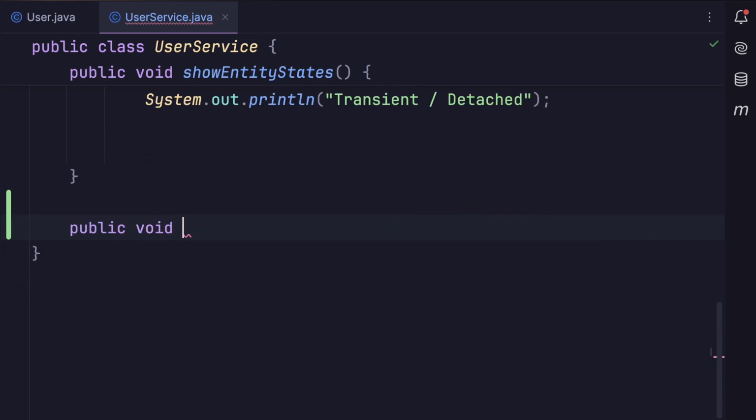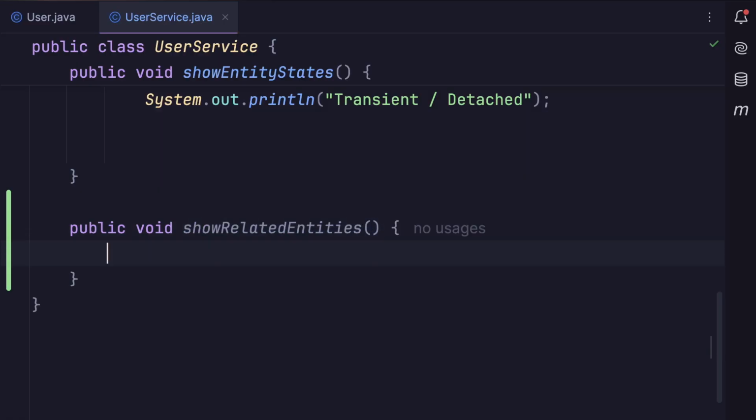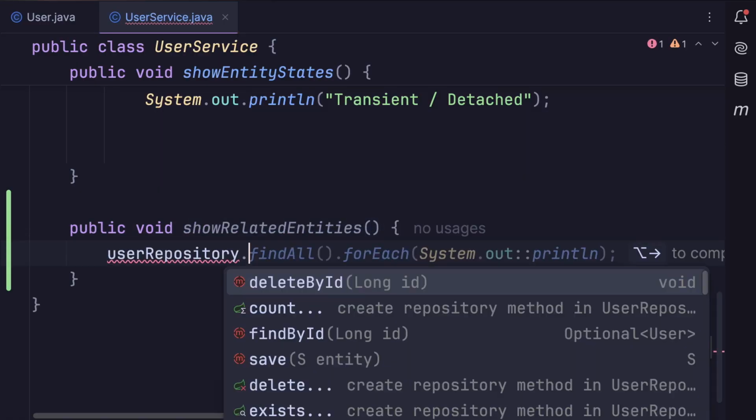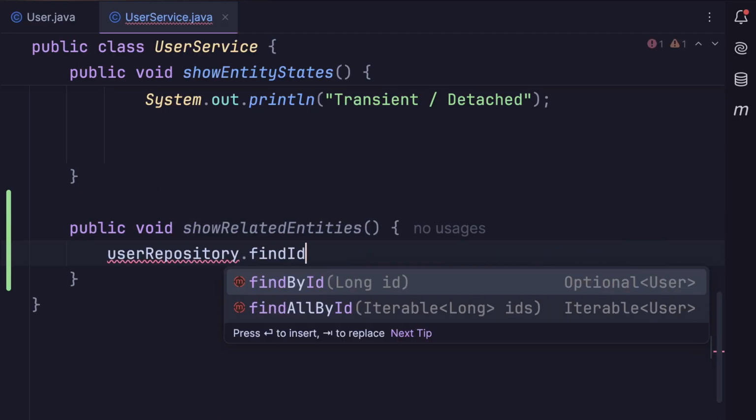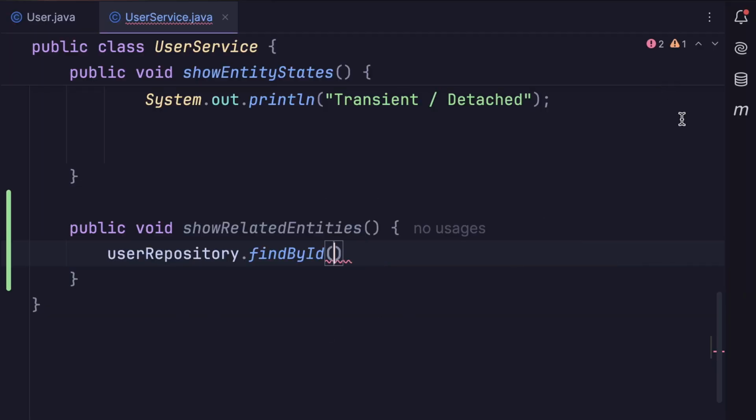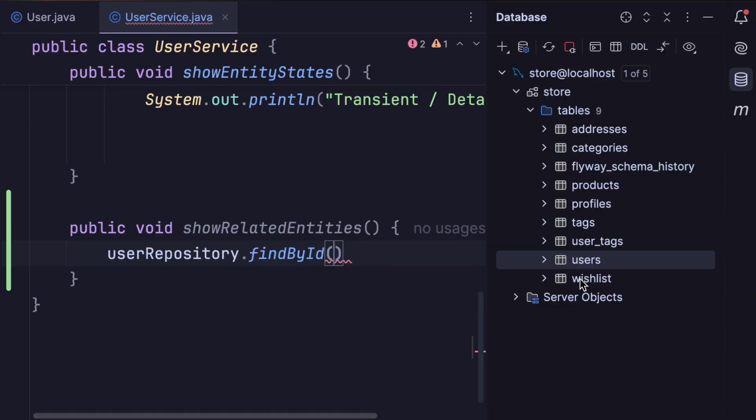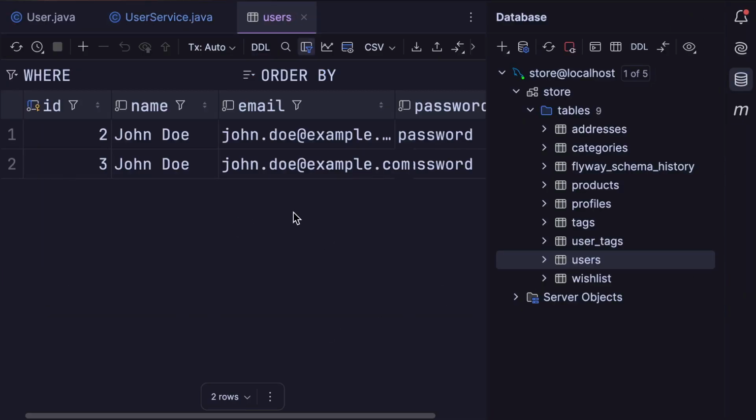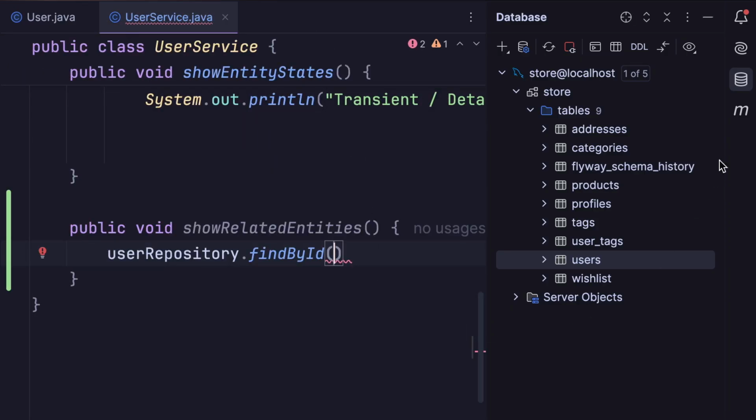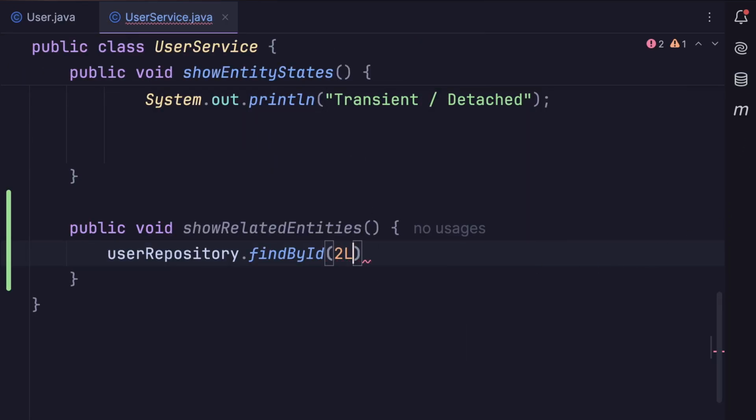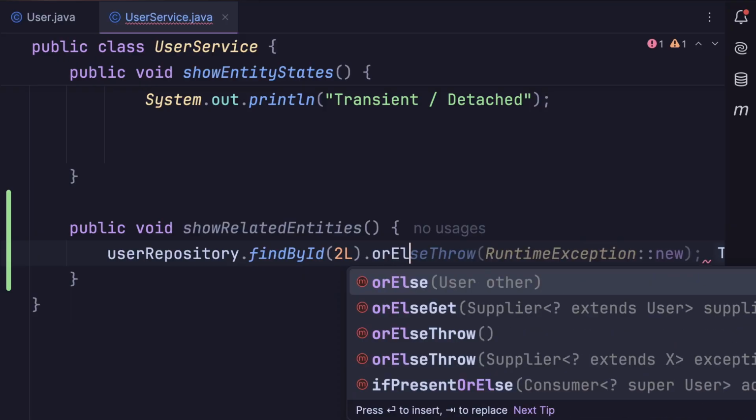public void showRelatedEntities. Here we use the user repository to find a user by ID. Now let's take a look at my database. In this database, I have a couple of users. I'm going to grab the user with the ID of 2. So let's grab this user, or else throw.